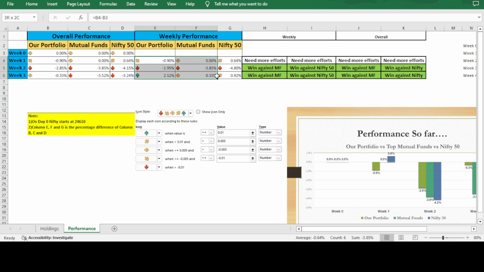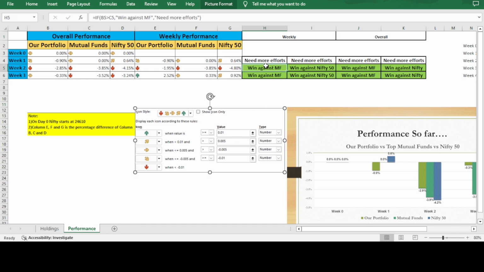And this is weekly performance. This is nothing but the difference between the previous week and this week. In that way our portfolio recovered almost 2.5% upside, from minus 2.85 to minus 0.33. And the mutual fund only went up by 0.33, and Nifty went up by 0.92 compared to last week. So these are the overall things, and the indicator will be there.